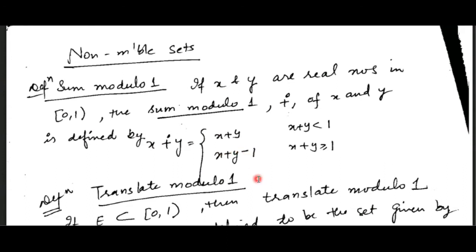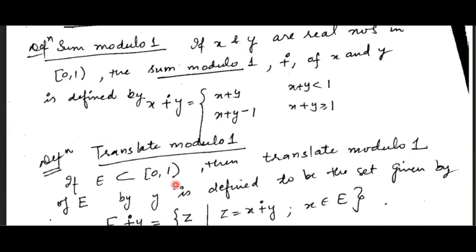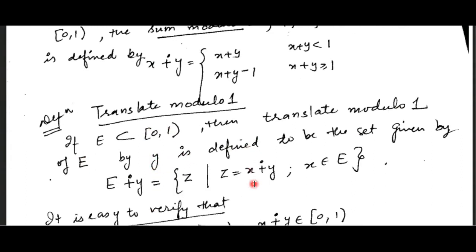Now the next term is translate modulo. Translate modulo is defined on a set. Sum modulo is defined on two real numbers, but translate modulo is defined on a set. So the translate modulo 1 of any set E, which is a subset of [0, 1), by the number y is defined to be a set. It comes out to be a set.